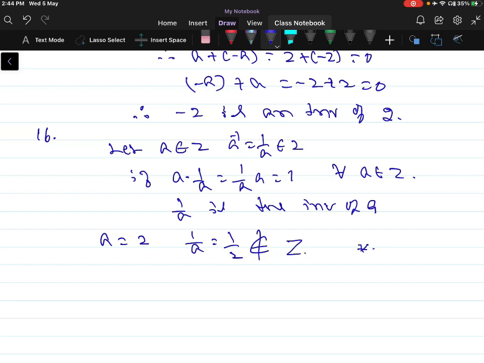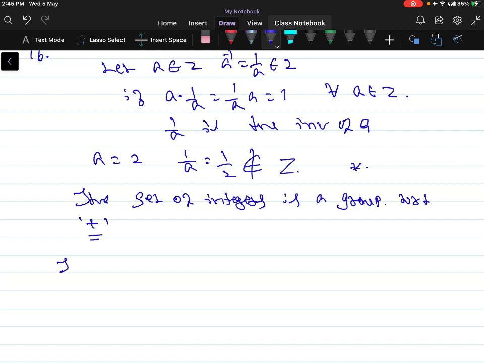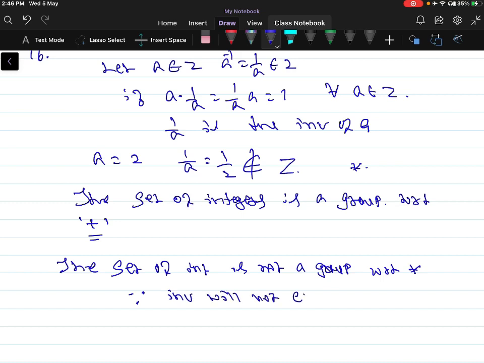We can conclude that the set of integers is a group with respect to addition, but the set of integers is not a group with respect to multiplication, because inverse will not exist.